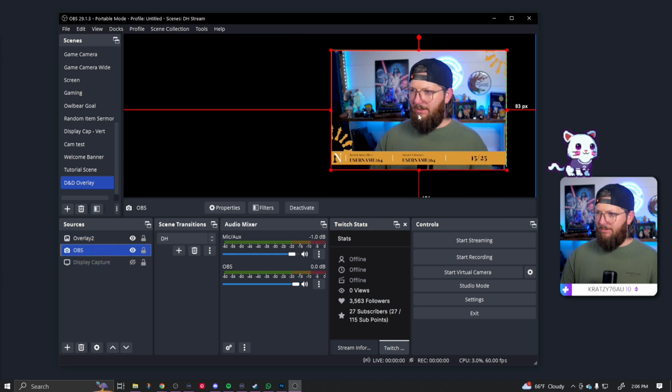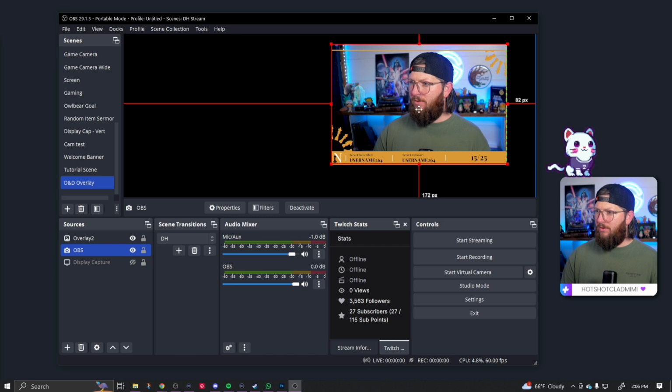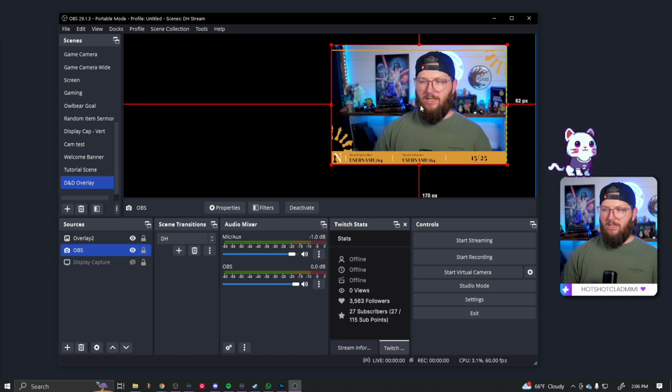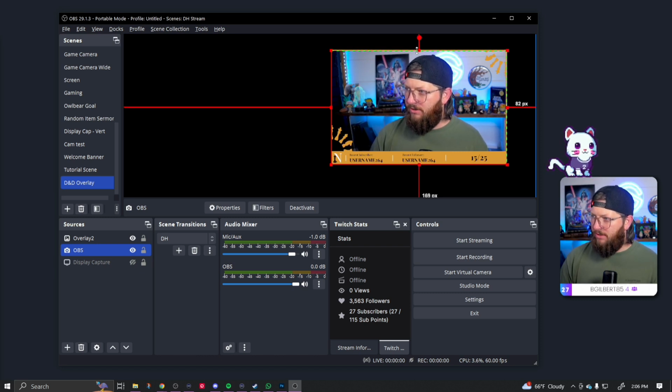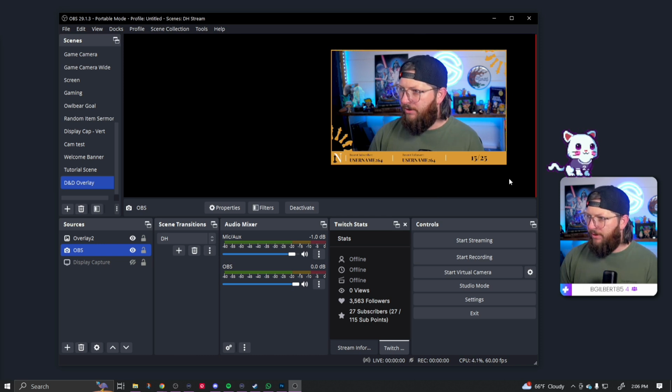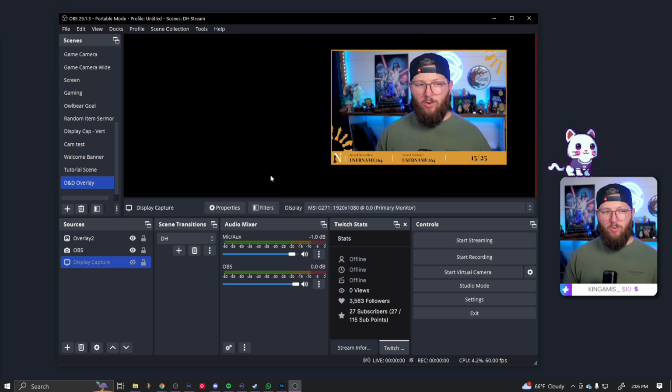So let me grab my camera. I'm gonna raise my camera up because I wanna be a little closer to the top because I'm kind of short, and I like to be toward the top, makes me look taller. You guys didn't know I was short. Now you do. Forget you know that. There we go. And just like that is how we would use our webcam.